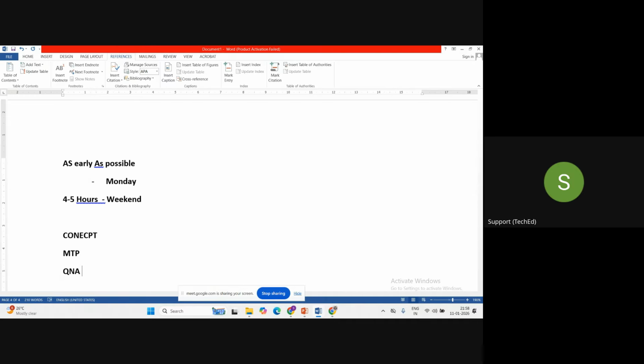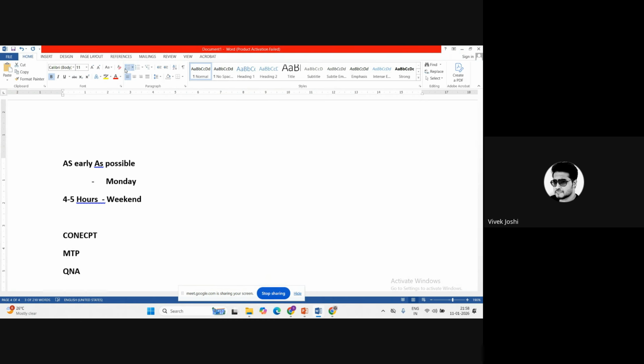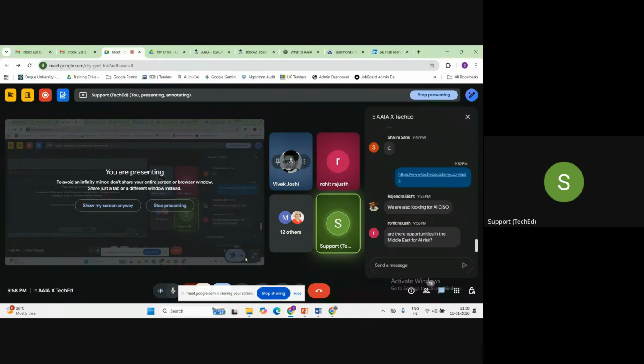If I am able to complete this, then I was thinking of going for both the exams simultaneously. I guess some overlapping is there, so I was thinking of taking advantage of that. Yeah, you are right. Even I did the same. I prepared for one, and simultaneously I was preparing for the other. I took a gap of 25 days and I appeared for both. Yeah, that is what I was thinking.